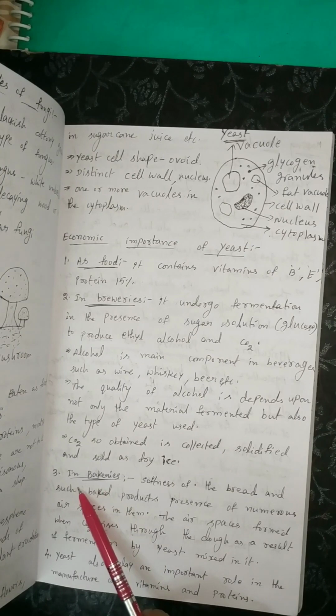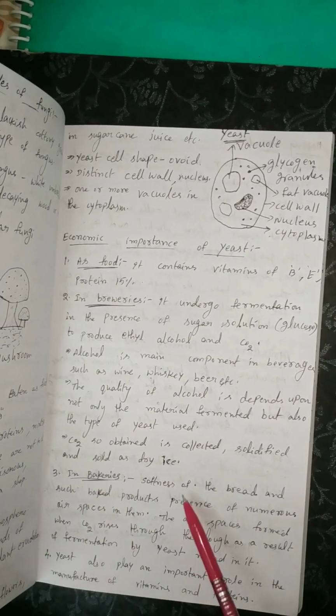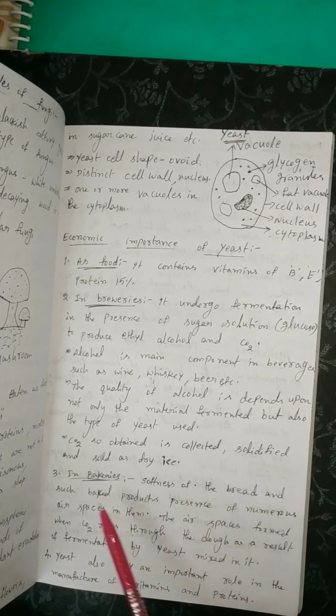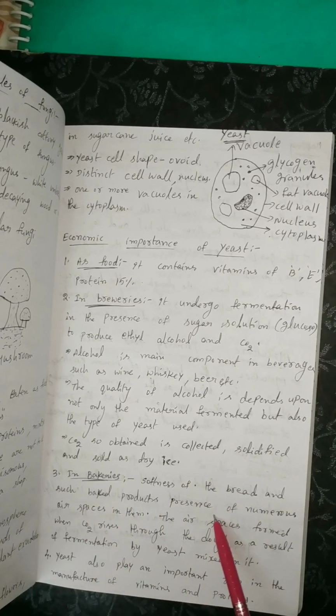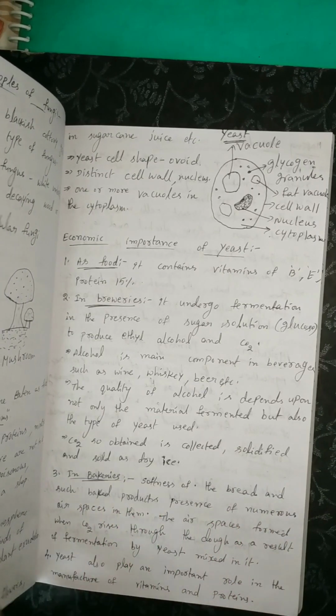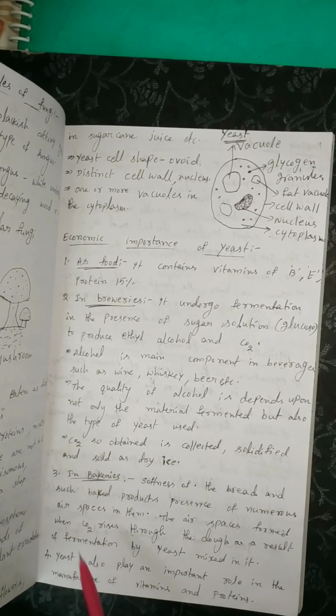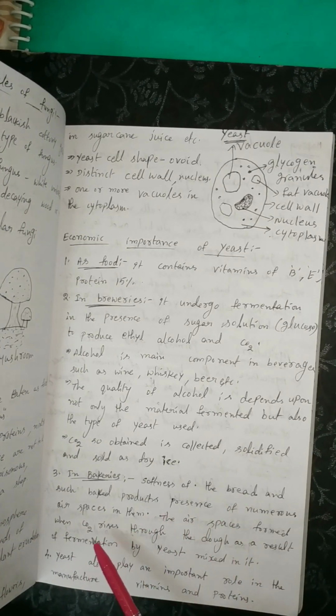Third, in bakeries, the softness of bread and such baked products is due to the presence of numerous air spaces, air pores, in them. We will see on the bread some pores in it.